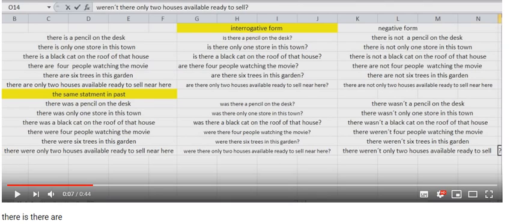There was a pencil on the desk. There wasn't only one store in this town. There wasn't a black cat on the roof of that house. There weren't 4 people watching the movie. There weren't 6 trees in this garden. There weren't only 2 houses available ready to sell.